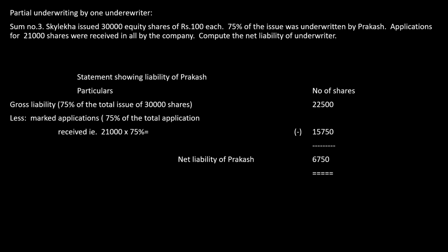Next, the underwriting is done by only one underwriter. Now we are going to see partial underwriting, which means the company will issue a certain number of shares, but the underwriter will give a guarantee only for a portion of it, not the whole amount. That situation is called partial underwriting.